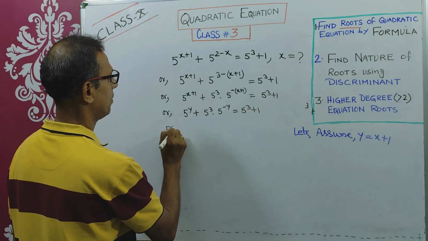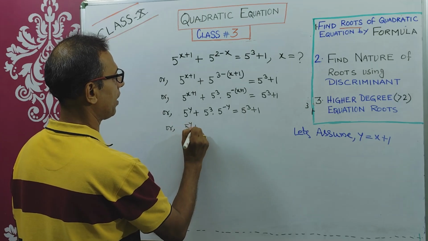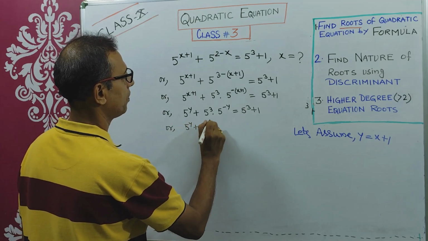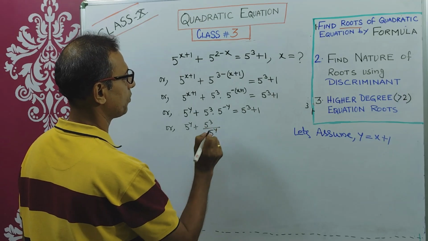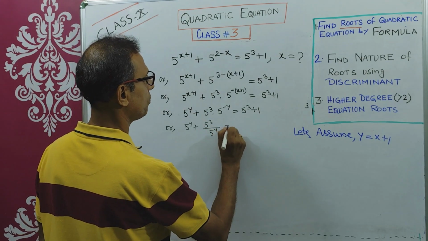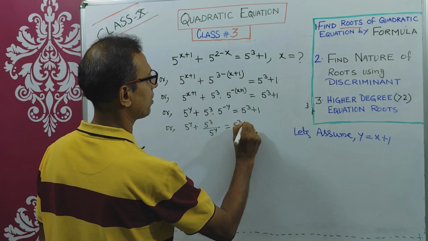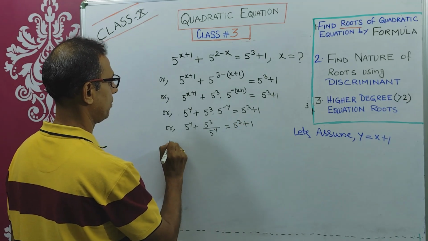That means 5 to the power y plus 5 cube by 5 to the power y, reciprocal, right, equals 5 cube plus 1, right?